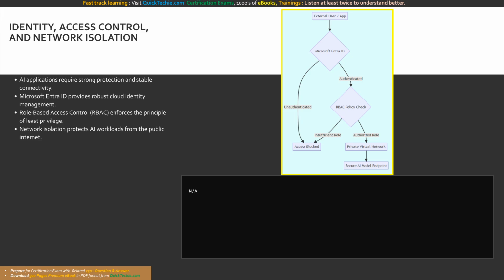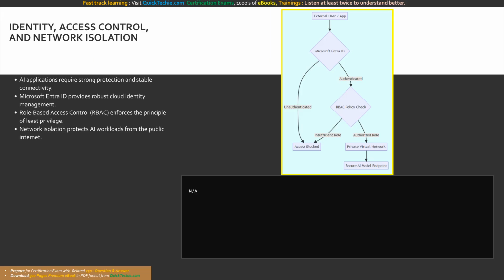Entra ID enables the implementation of role-based access control, commonly referred to as RBAC. With RBAC, you can surgically limit access permissions to specific model deployments, back-end storage databases, and AI compute clusters. For instance, a junior developer might have read-only permission to view model evaluation metrics, but zero permission to modify the production endpoint or access raw training data.